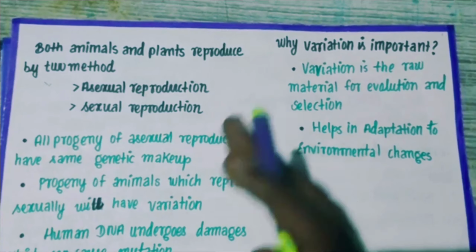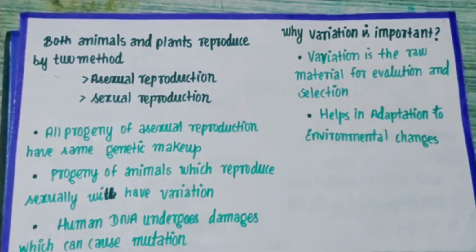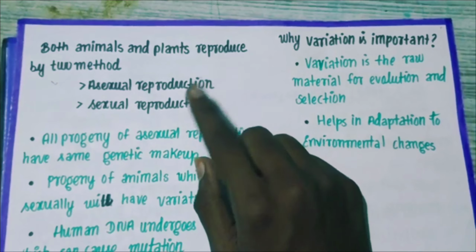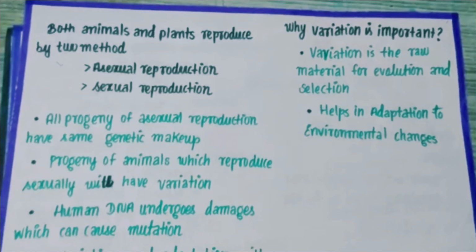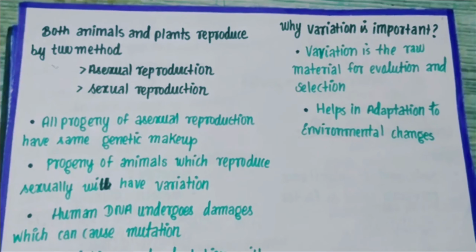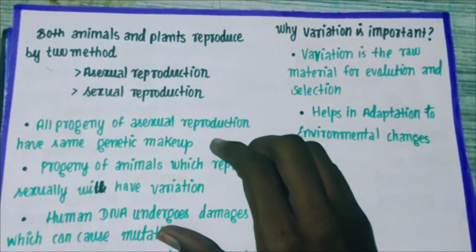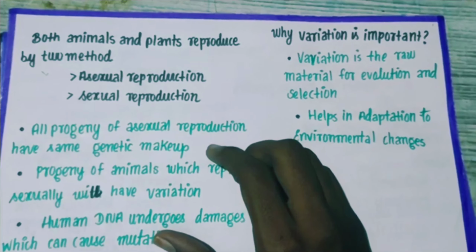Now, you will understand all these points which I have given here. Both animals and plants reproduce by two methods, right? Asexual reproduction, where there will be involvement of only one parent. Then sexual reproduction, which involves two parents. They produce two different types of gametes and they fuse together during the process of fertilization, which results in the formation of zygote. This zygote develops into an embryo, which eventually develops into an adult, right?